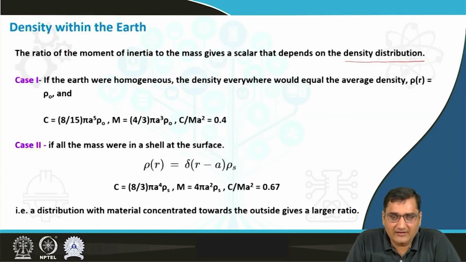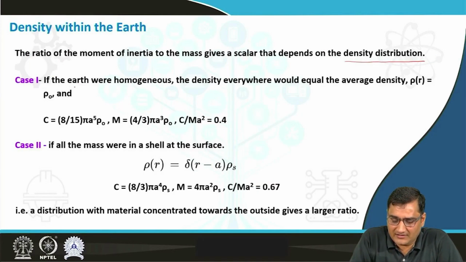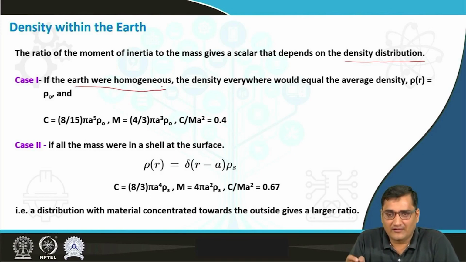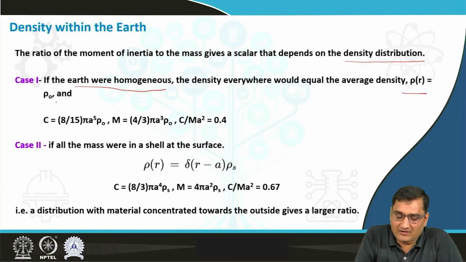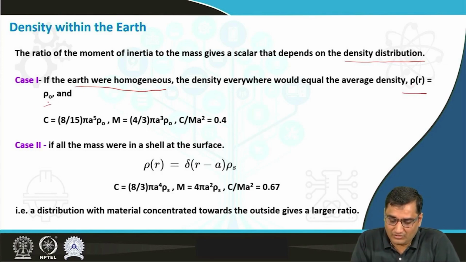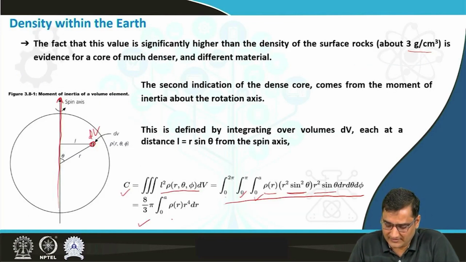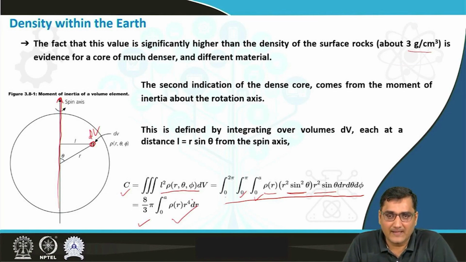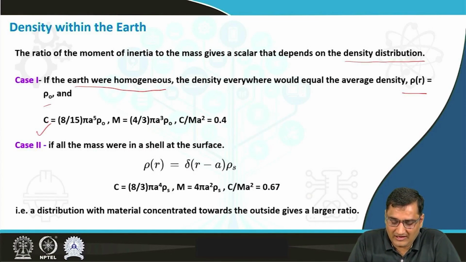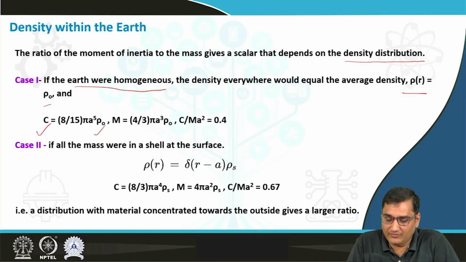So let's look at the first case, where we are considering the earth as a homogeneous sphere, and the density everywhere would be equal to the average density of the earth. That means the density as a function of r will be rho naught everywhere. So if we incorporate rho r as rho naught into the previous equation of moment of inertia c, then we will get c is equal to 8 by 15 pi a to the power 5 rho naught, and the mass, that we know mass is volume times density, that is 4 by 3 pi a cube rho naught.